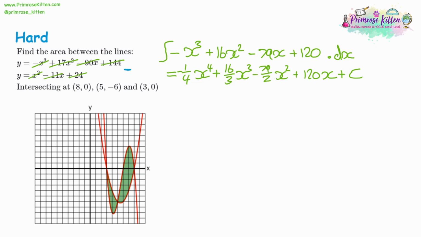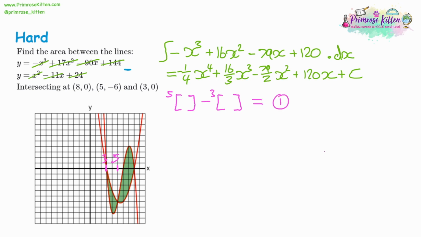We'll look at the diagram to understand these substitutions. We've got 8, 5, and 3 as our x coordinates, because we've got 3 places where the 2 curves intersect. We've got 2 areas. Let's label them 1 and 2. Area 1 is in between the 3 and the 5. So we're going to look at that one first. Now, I'm not going to write out the entire thing now, so you'll be used to how it works. So you're going to substitute in the larger value, which is the 5. You're going to take away from the smaller value, which is the 3. And that's going to give you the area of curve 1.